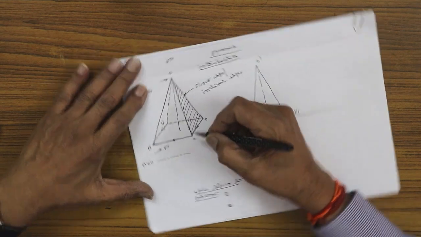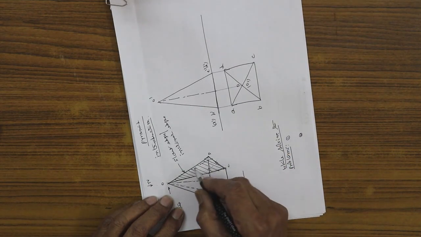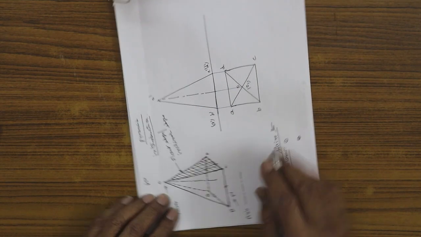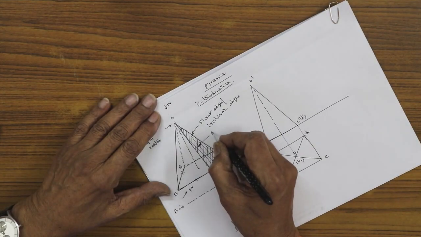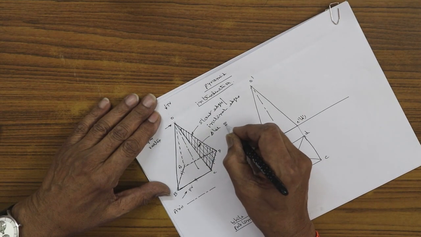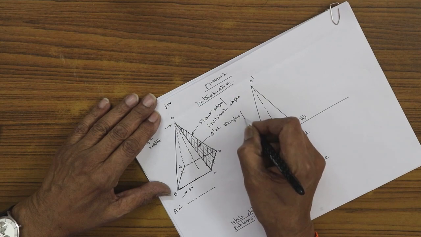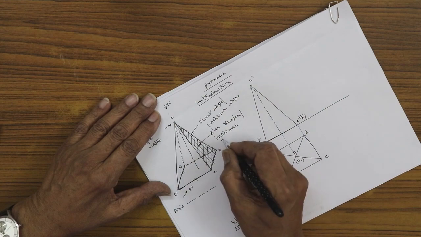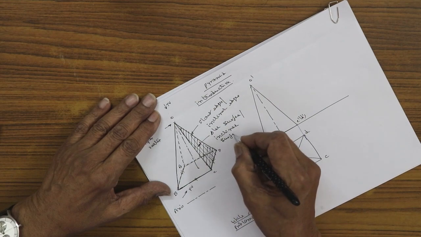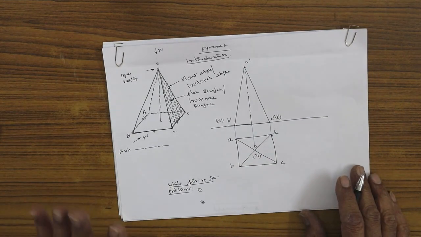You can observe that OCD is being shaded, just to understand the triangular surface. This is also called an inclined surface. So these are all the major features of an ordinary pyramid.